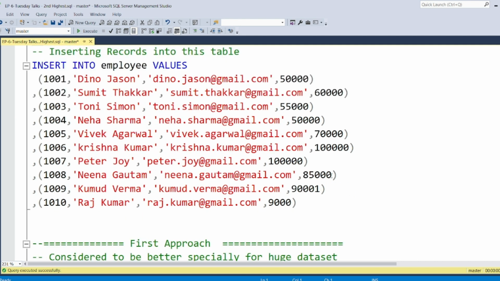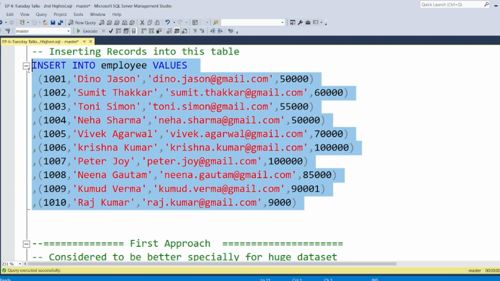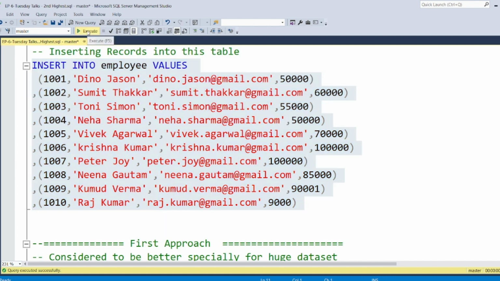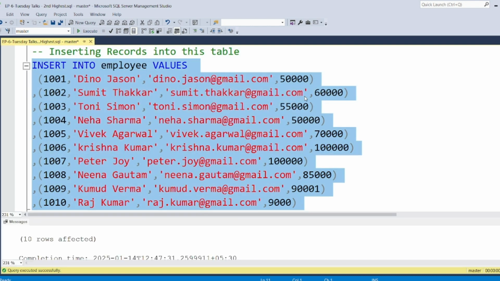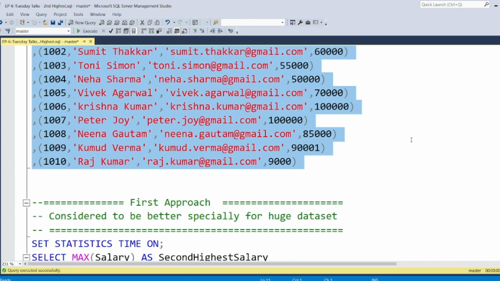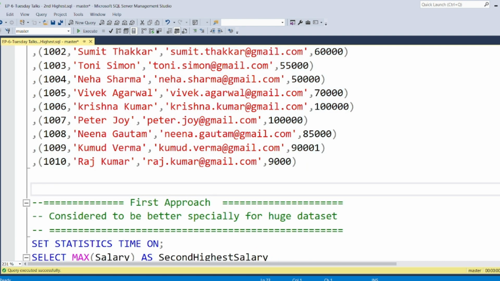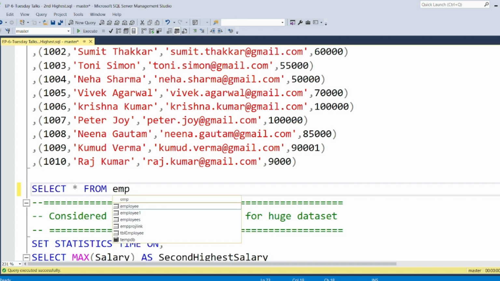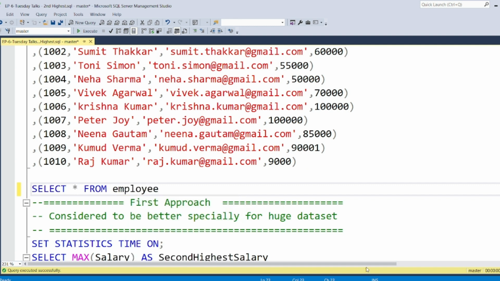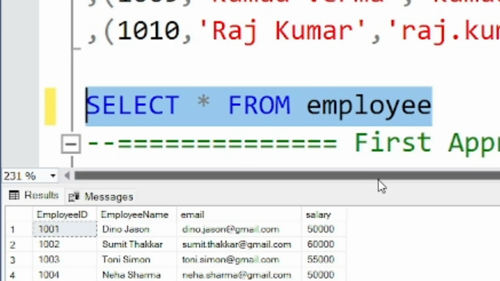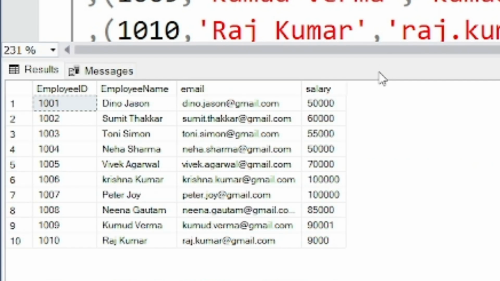This is the insert statement that I have written to insert 10 records. Records have been inserted. Now that we have created the table and inserted the records, let's see what records we have inserted. Here is the result, and you see that there are 10 records here.